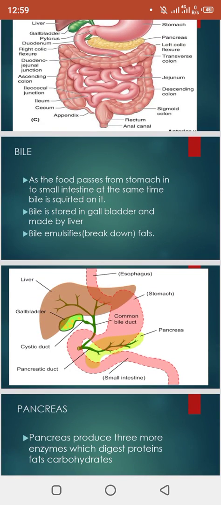Clear? So on the other hand, the gallbladder, the liver and the pancreas play a great role in digestion. Bile is a digestive juice. Clear? And it is secreted by the liver and stored in the gallbladder. Then it is secreted into the small intestine. The function of the bile is that it helps to emulsify or break down the lipids or fats into fatty acids and glycerol.